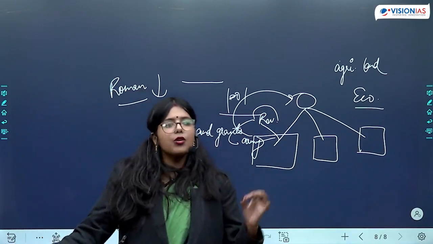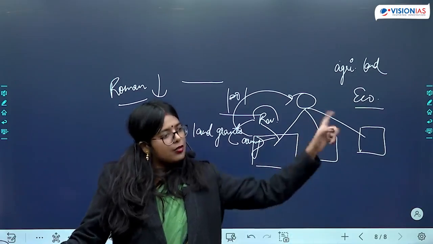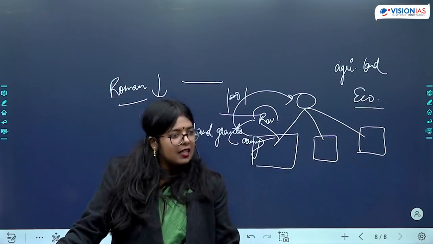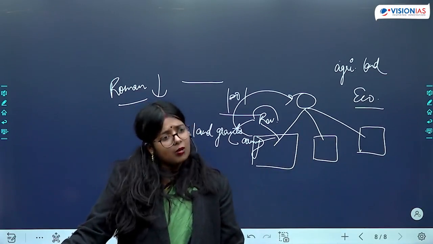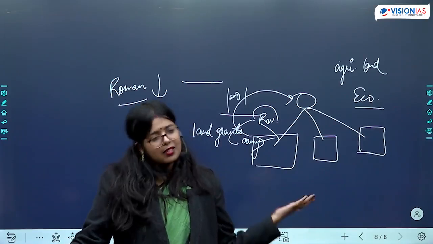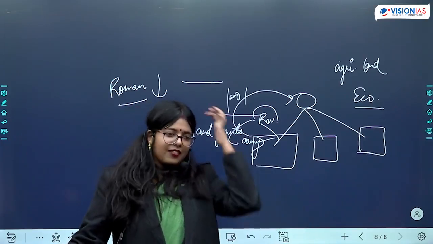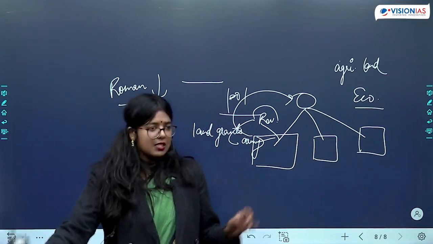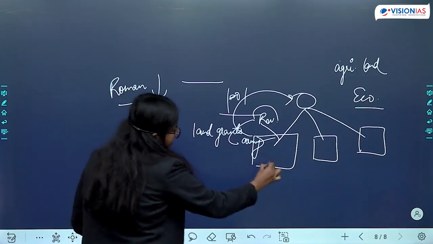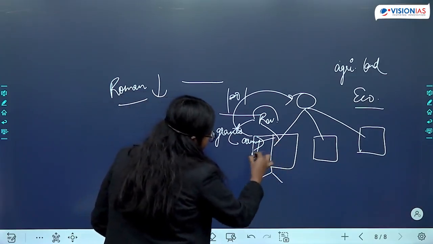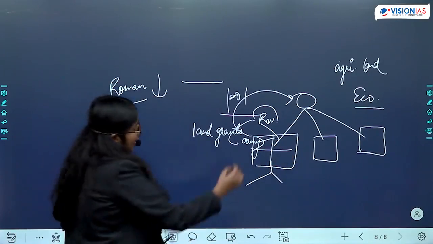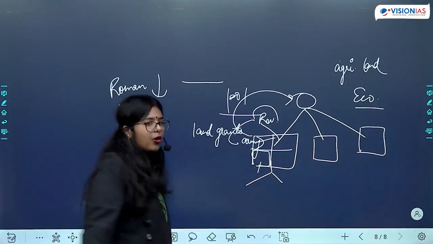The feudal lord should remain loyal to the ruler. That is the precondition here. Will that be applied in all the cases? No. But this is the precondition here, that if I am giving you a land grant, you will be loyal to me. That was the idea. Now this person used to, what did he do? He further divided the land and provided it to subordinates.